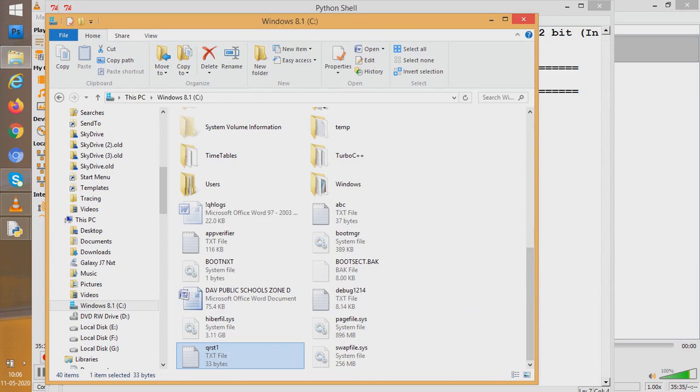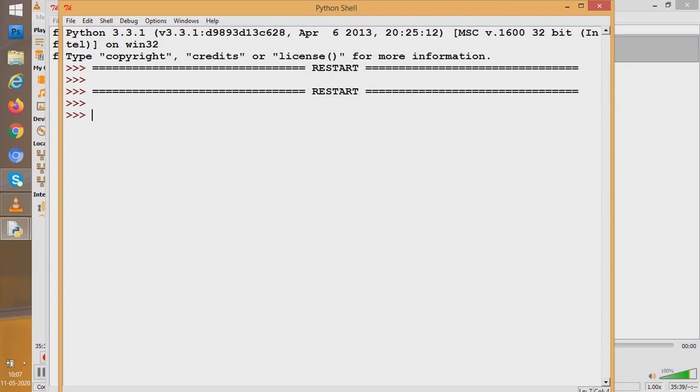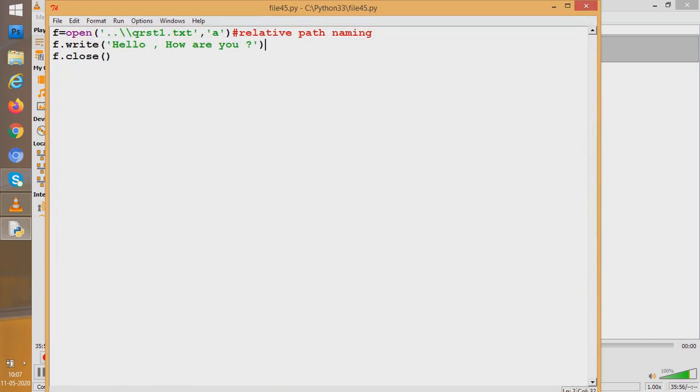A keeps the already existing things and adds the new things after the already existing things. And W deletes the already existing file. Whatever content was there in the file, that goes off and new things get written in the file. So this is the difference between W and A.